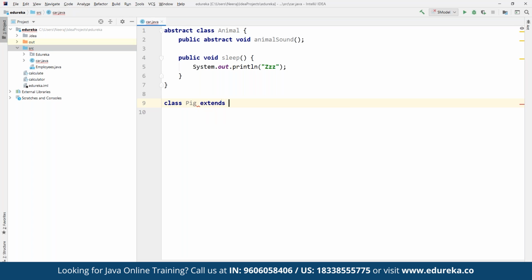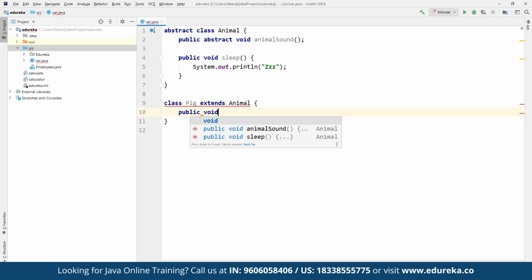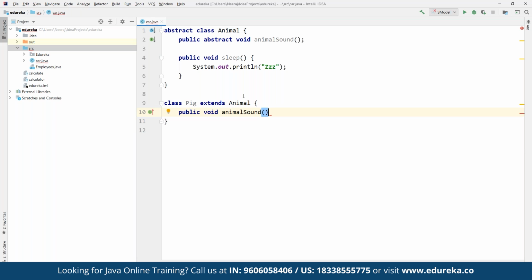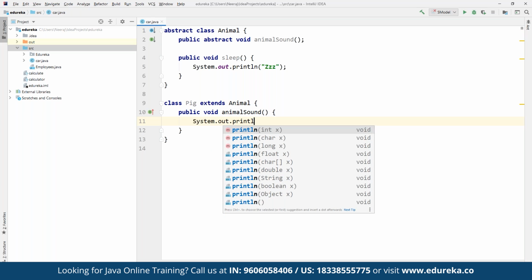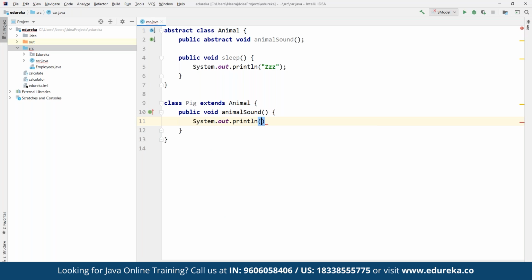So here we can extend this from animal, and then within this we can define public void animal sound from the parent class where we have derived this pig class from, right? Here we can define the class, and then we can define the statement as system.out.println, where we are going to specify the sound for a pig. So let's say here we can define pig is going to say, suppose here, we have VB.